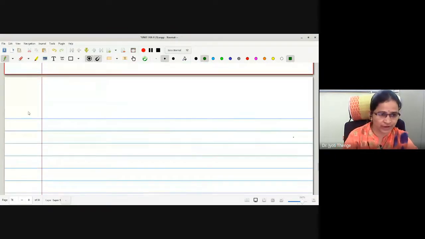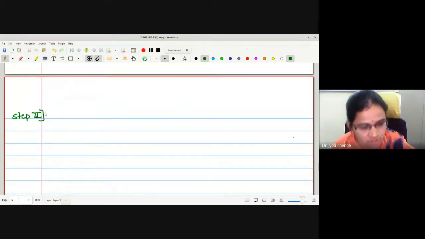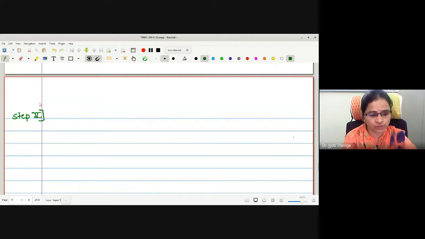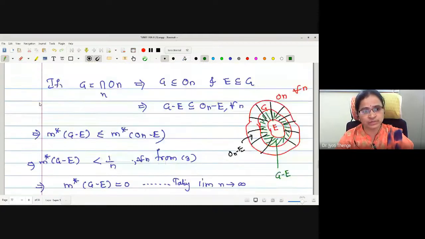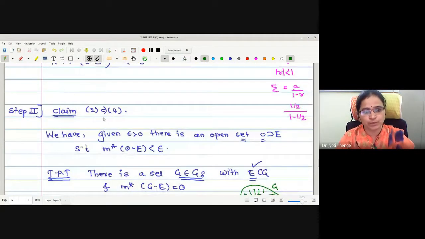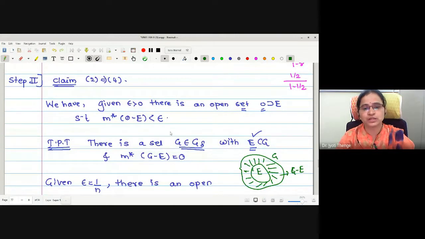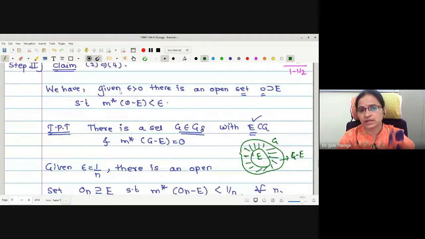Now we will go for the next step, to prove 3 implies 5. What do we have to prove in 5? We have to prove the existence of an F sigma set. But we know F sigma is a countable union of closed sets. Therefore, we will repeat step number 2, which we have proved. In step 2, proving 2 implies 4, for given epsilon greater than 0 there exists an open set O containing E, and we wanted to prove the existence of a G delta set with outer measure of G minus E equal to 0.